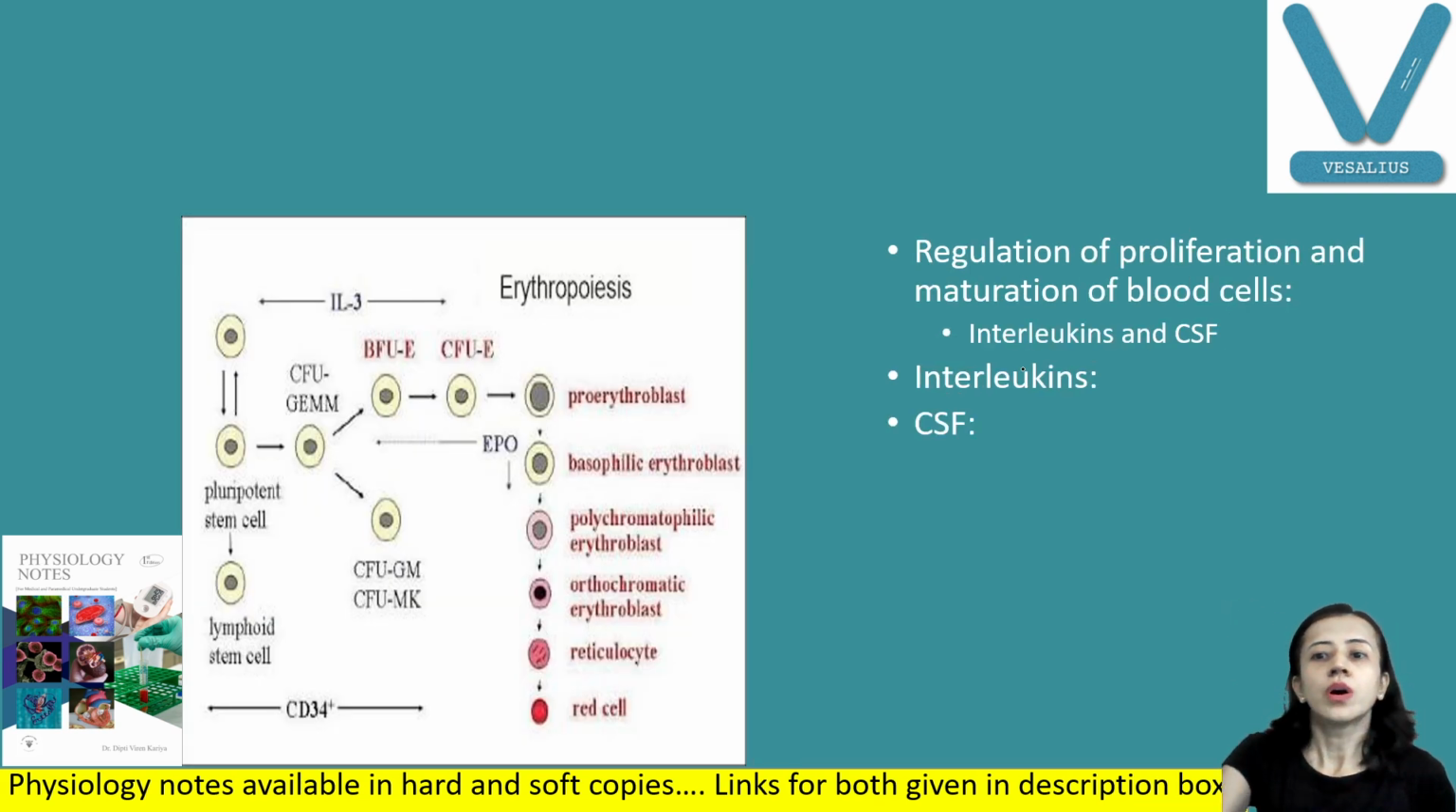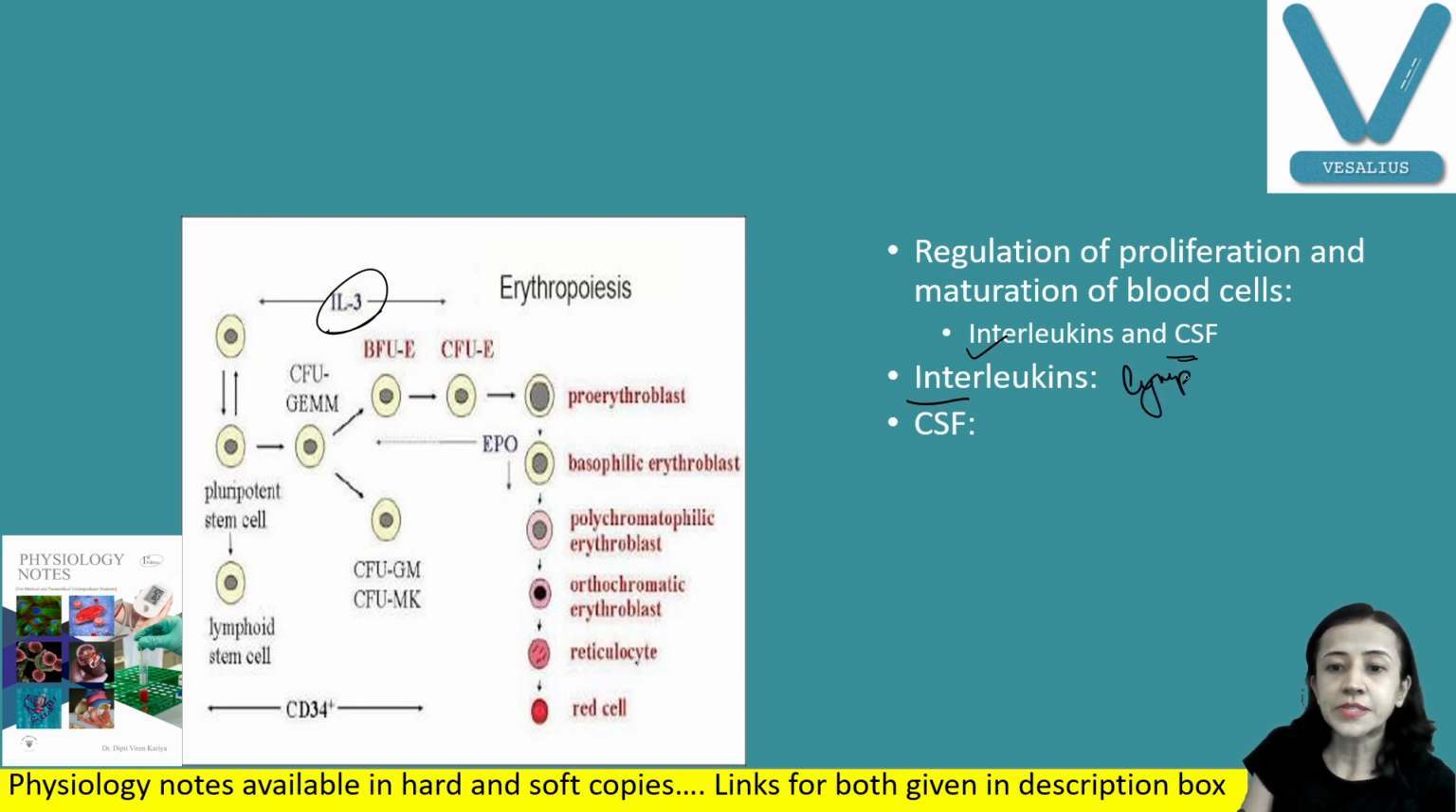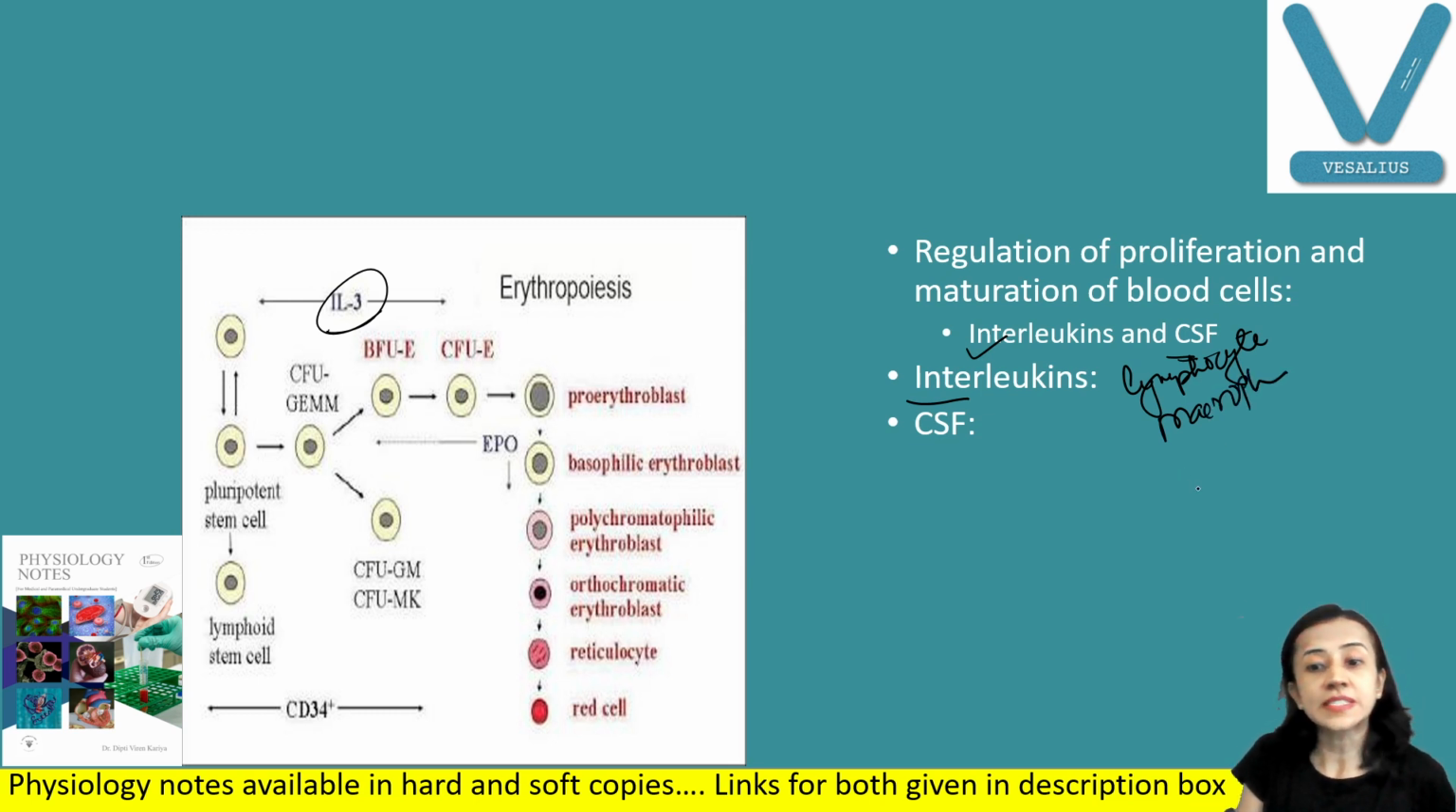Now, regulation of proliferation as well as maturation of blood cells. It is regulated by various interleukins and by colony stimulating factor. What is an interleukin? Interleukins are hormone-like chemical messengers with an amino acid sequence, and they are produced by lymphocytes, macrophages and other body cells: endothelial cells, neurons, glial cells, activated T cells and fibroblasts. They all produce interleukins.